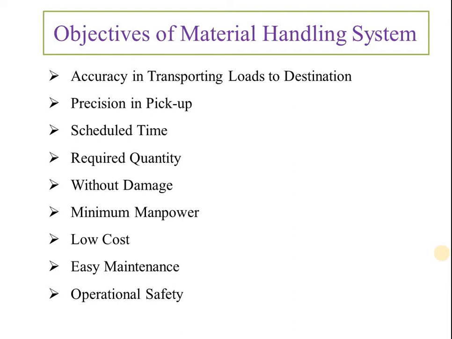If there is any problem with the material handling equipment, it should be easy to maintain, so the maintenance cost and maintenance time should be very less. And yes, operational safety should always be our objective in the industry. So these are all the objectives that should be fulfilled when we select any material handling system.